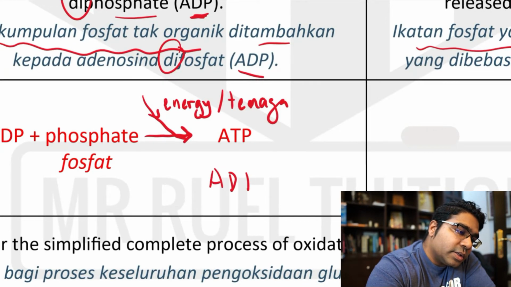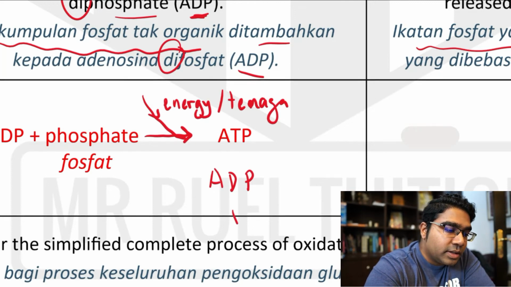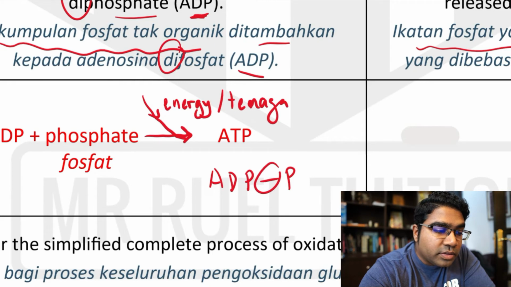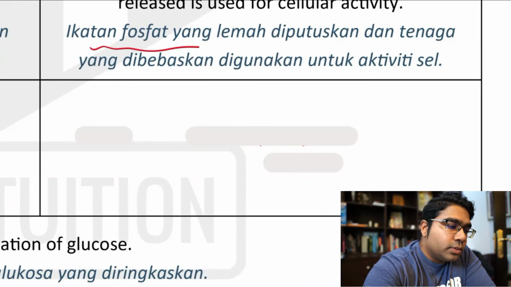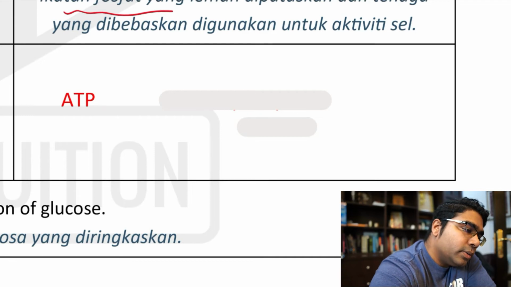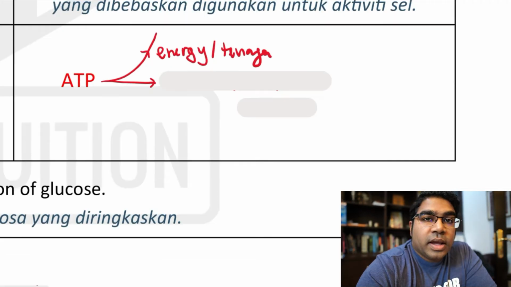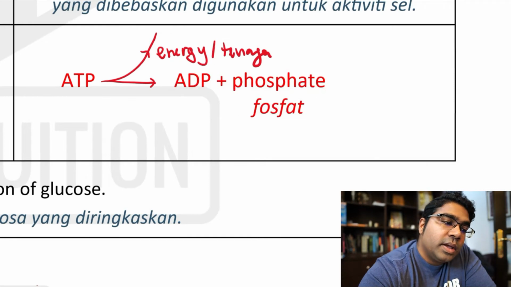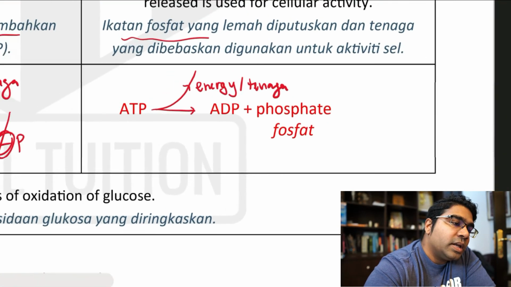ADP dia dah tambah satu fosfat kan? You added one more phosphate here, right? Okay, of course this is not the actual molecule lah. Okay, so ADP tambah lagi fosfat, ikatan ini lemah. This bond is weak. Okay, so what happens when energy is needed? The energy from this bond is released when it is broken. So itulah yang berlaku. Okay, ATP akan diuraikan dan ini akan membebaskan tenaga. The energy is then released from ATP when the bond is broken. And the products are, we get back ADP and phosphate. Kita dapat balik ADP dan phosphate. So this is how the energy is released.